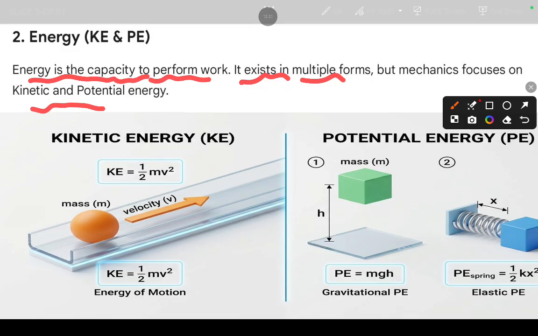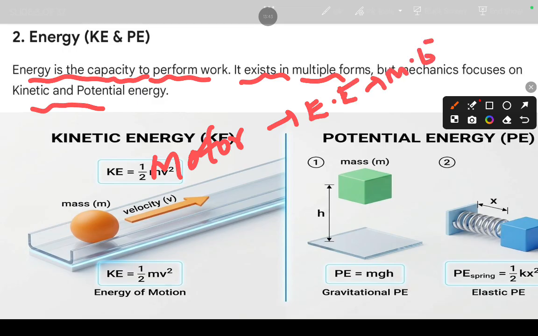What are the multiple forms of energy? As we discussed earlier, we can take an electric motor. In the electric motor, electrical energy changes to mechanical energy. Similarly, if you take your battery, like in your mobile, laptop or tablet, chemical energy changes to electrical energy.